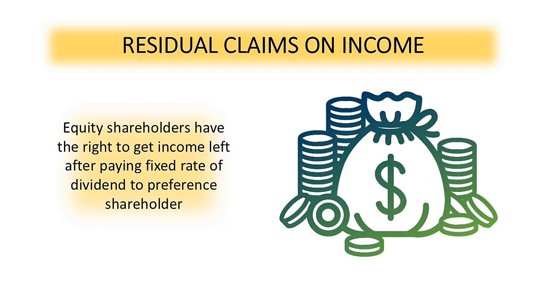Then after the distribution of the dividend sa mga preference shareholders, this is the time the company will distribute dividend, if any, sa mga common or equity shareholders. So always remember na ang mga equity shareholders ay may karapatan sa income ng company, again, right after the distribution of fixed rate dividend sa mga preference shareholders.